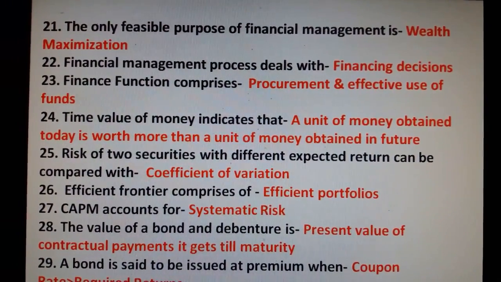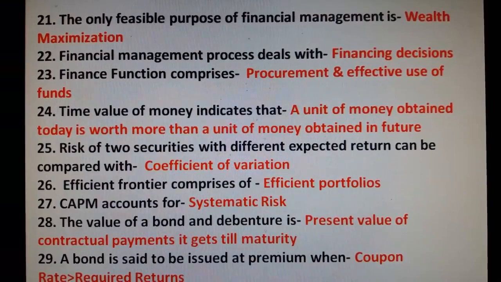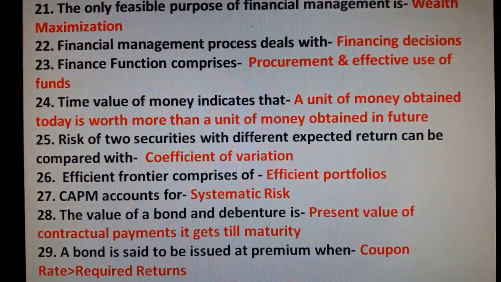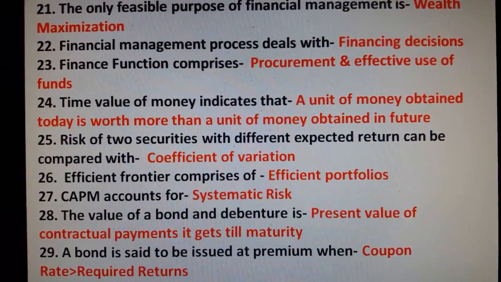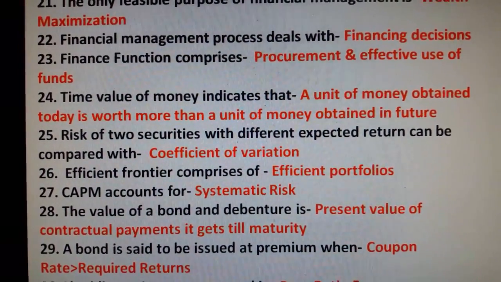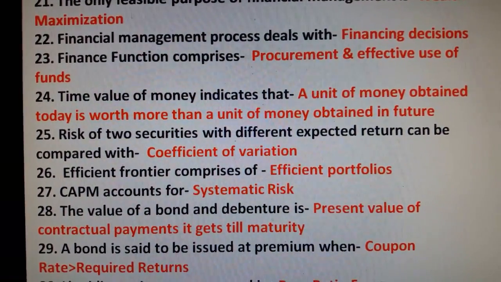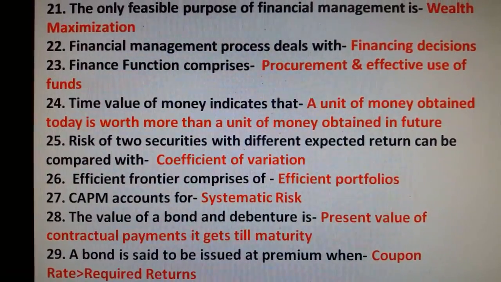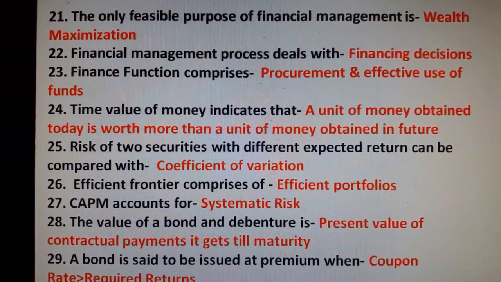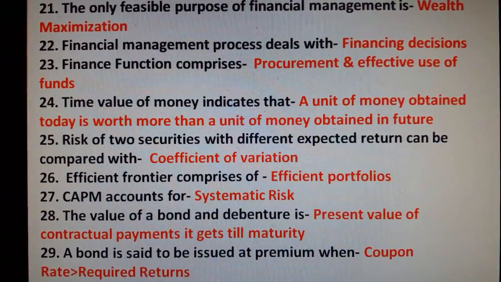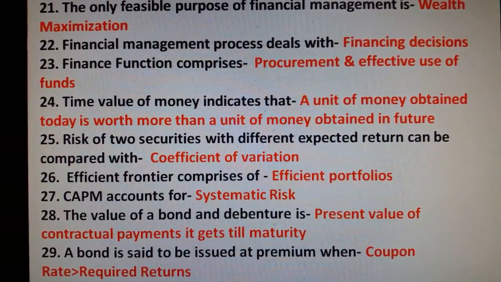The only feasible purpose of financial management is wealth maximization. Financial management process deals with financial decision. Finance functions comprise procurement and effective use of funds. Time value of money indicates that a unit of money obtained today is worth more than a unit of money obtained in future. Risk of two securities with different expected return can be compared with coefficient of variation. Efficient frontier comprises efficient portfolios.